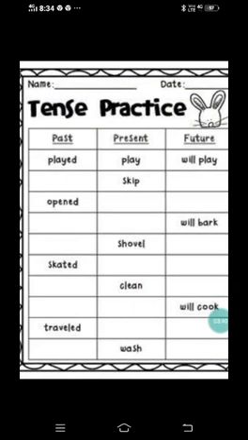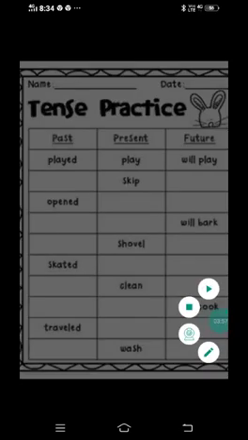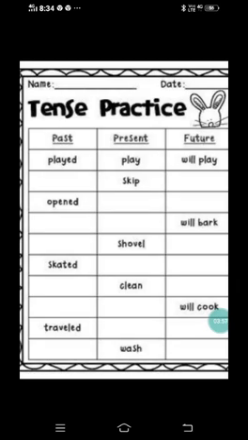So, under the past tense, what will you write? Under present tense, the word is given as shovel, right? Here, before the last letter there is e, which is a vowel, right?